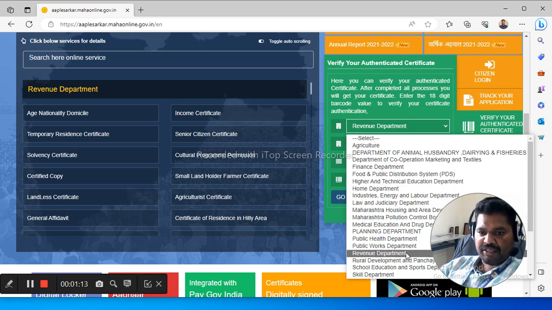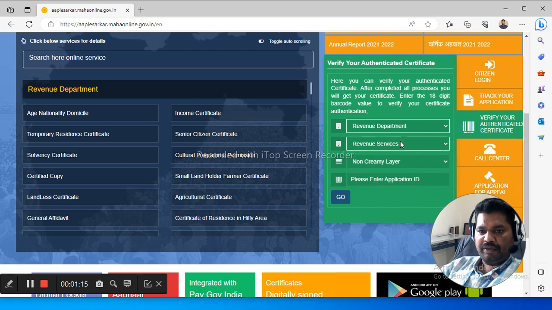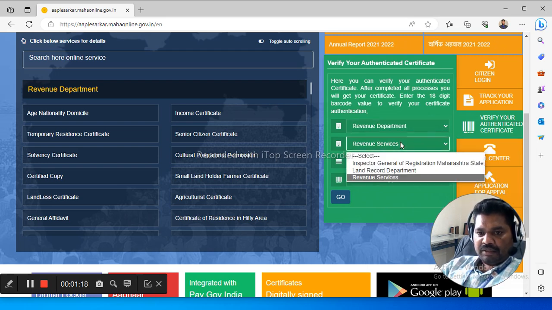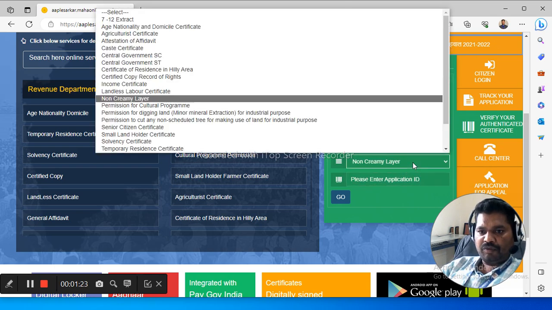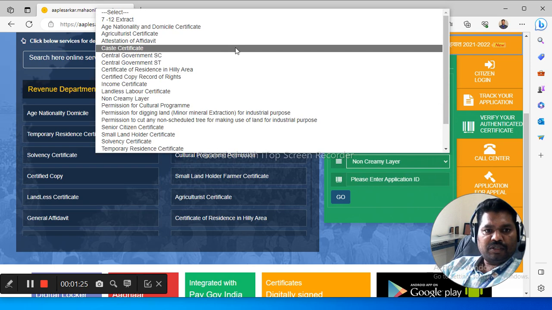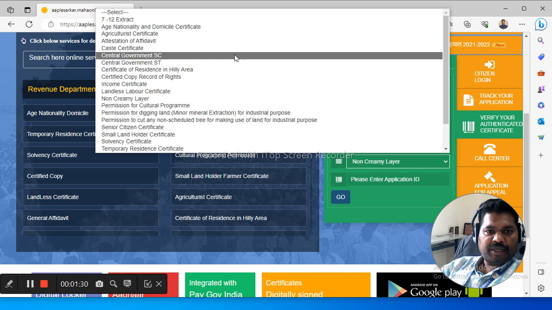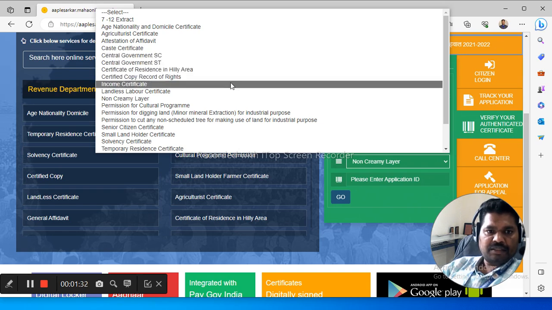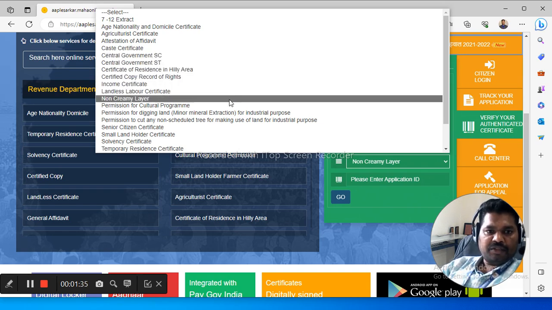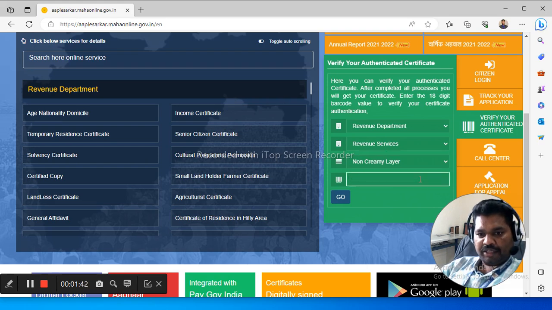You can select the revenue department here, then the second option is revenue services. Then, if you want to check the caste certificate, you can click here. The central government certificate SC, ST, then income certificate, as well as the non-creamy layer certificate. You can select the non-creamy layer certificate, then you can enter here the application ID or the barcode number, then you can click here on go.